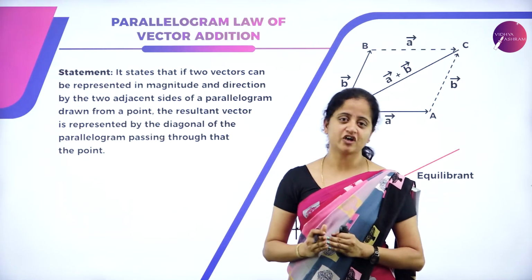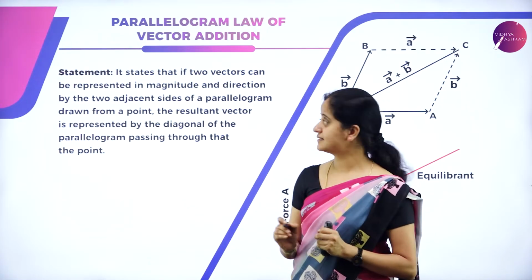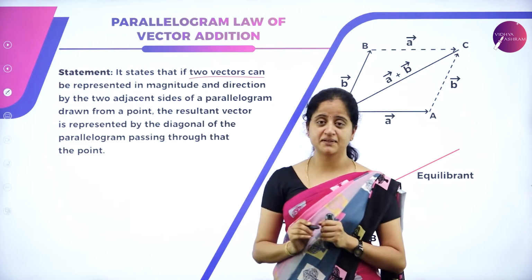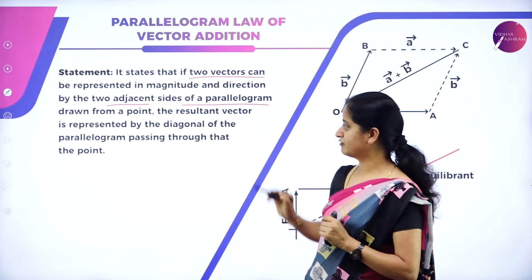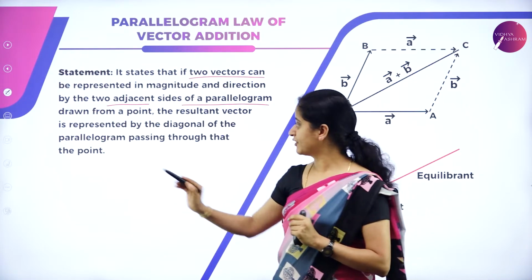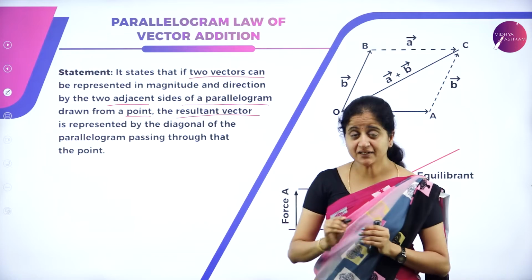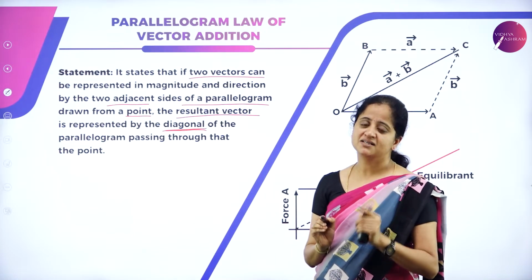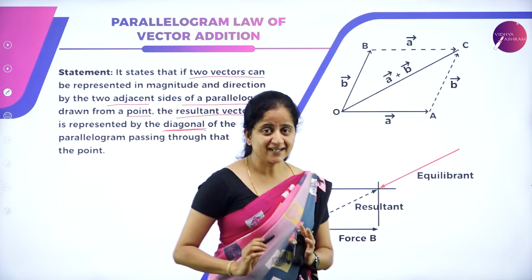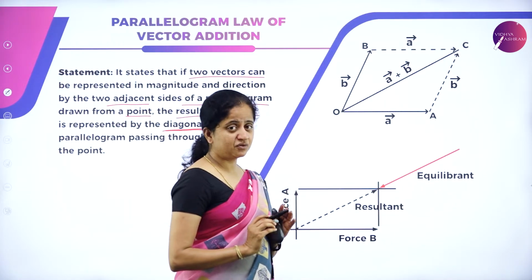The parallelogram law of vector addition states that if two vectors can be represented both in magnitude and direction by the two adjacent sides of a parallelogram drawn from a point, then the resultant vector is represented by the diagonal of the parallelogram passing through that point. To understand the statement, look at the diagram carefully.